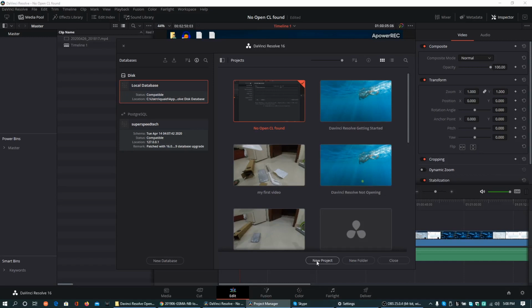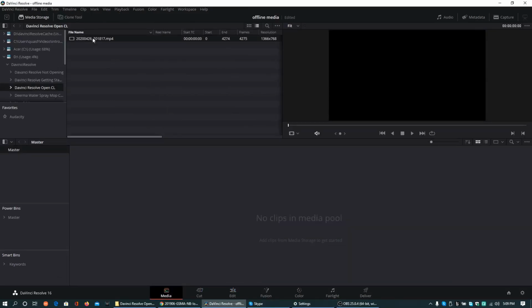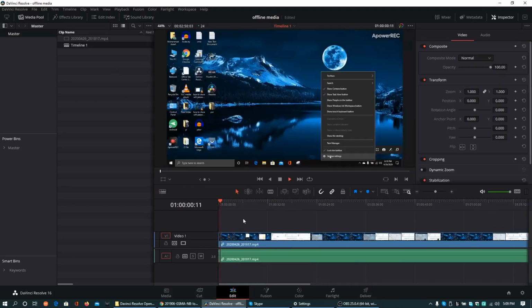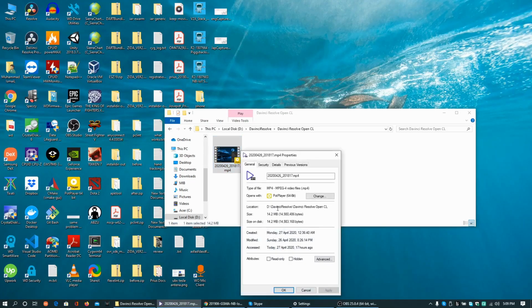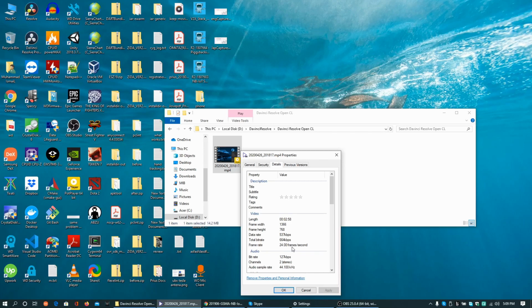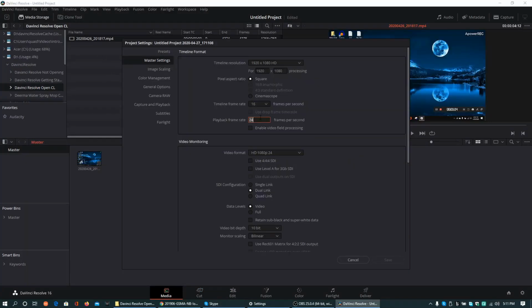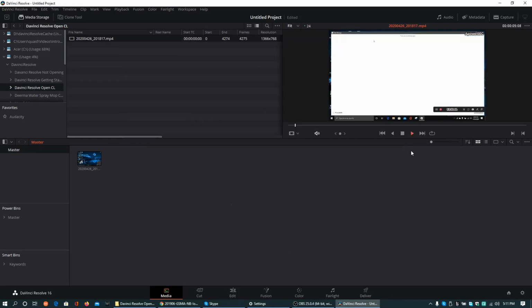Create a new project, import the media and click on edit page. Playback fails with the same issue. Just double checking the properties, it is 24 FPS. Open untitled project, set FPS to 16, save and play it, but issue remains. It is not an FPS issue on my system.